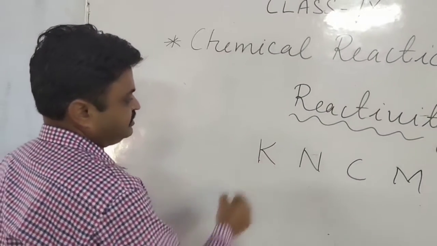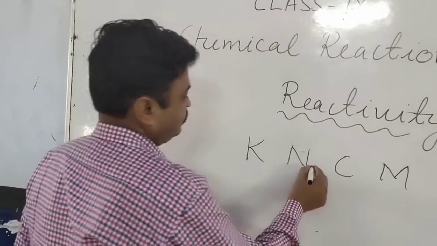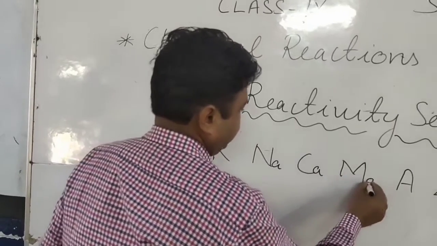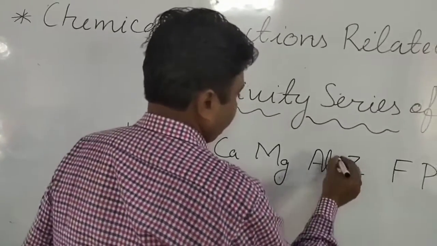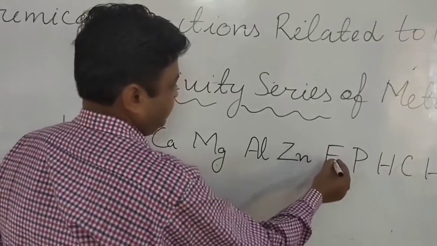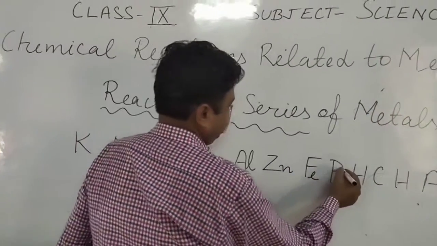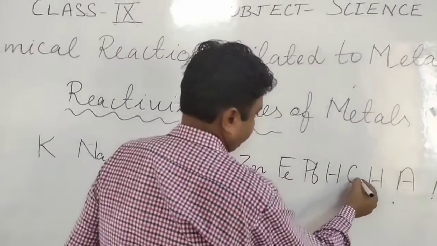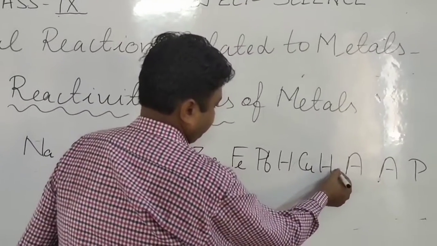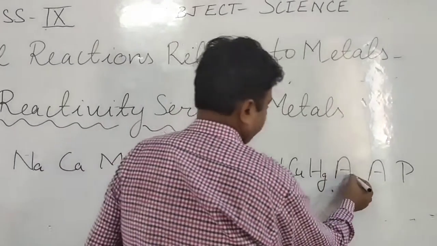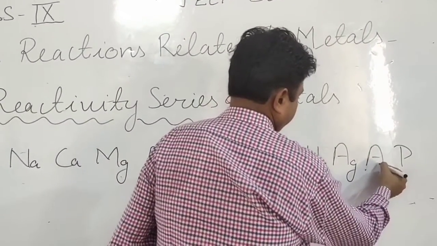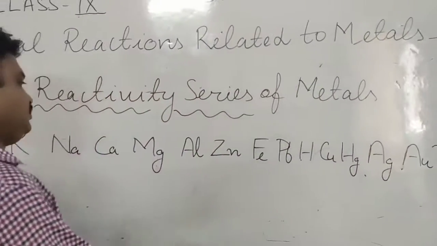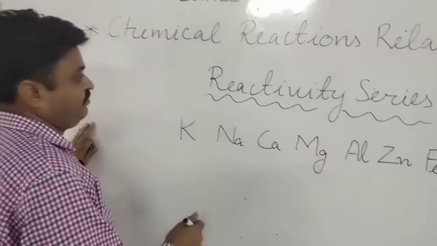This K for potassium, student, and this N for sodium, and this C for calcium, this M for magnesium, this A for aluminium, this Z for zinc, and F for iron, P for lead, this H for hydrogen, and this C for copper, this H for mercury, and this A for Ag, and this A for Au, and this P for platinum. So this is the reactivity series, student.